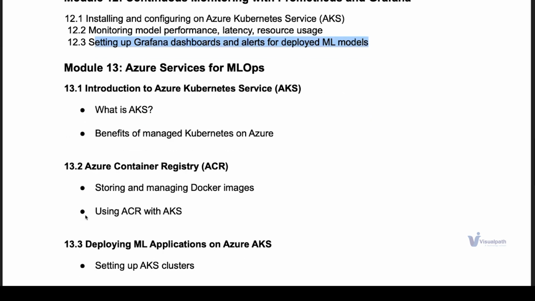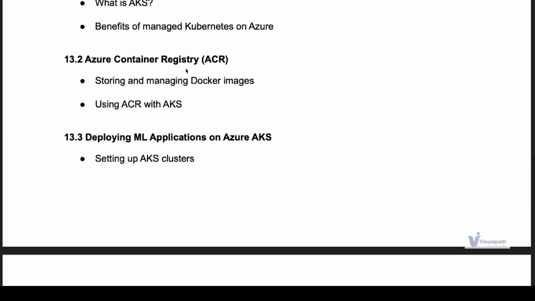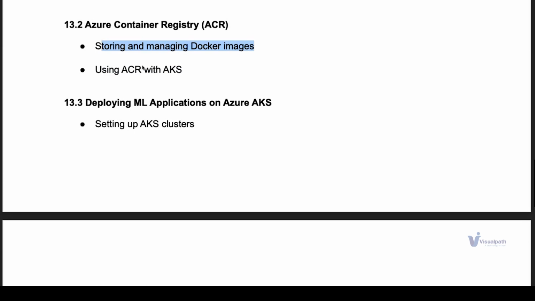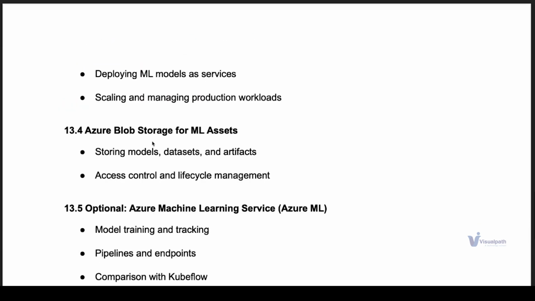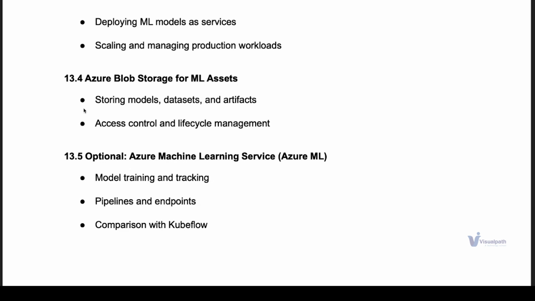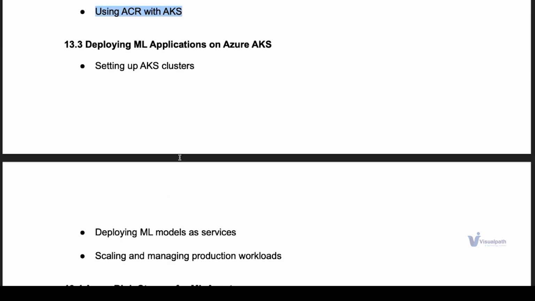And AKS and all, we have covered earlier. We'll talk about storing and managing; this is part of our AKS and a registry. Then we'll get into the data storage.